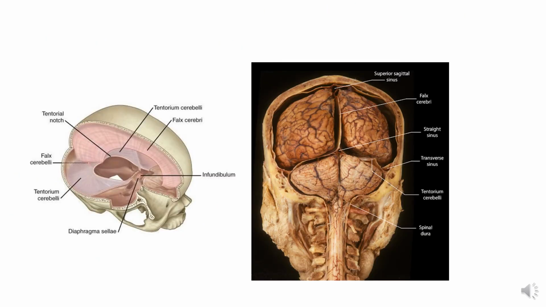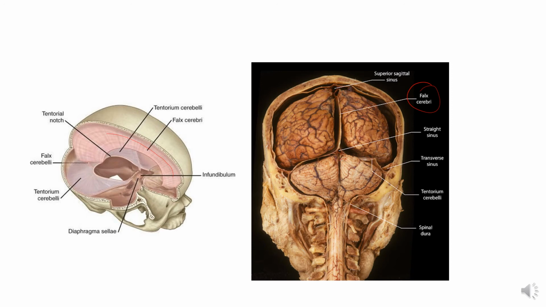Now here again you can see the falx cerebri. This is the falx cerebri. It is present between the two cerebral hemispheres. You can see here the falx cerebri. These are the two cerebral hemispheres, and the fold of dura mater is extending in between. So it is also extending around the brain.